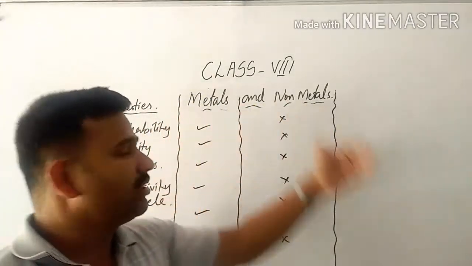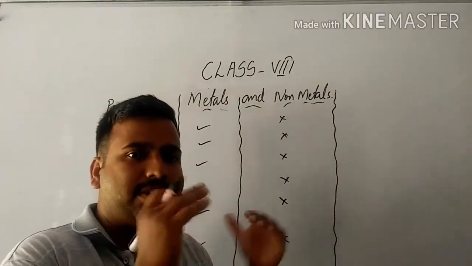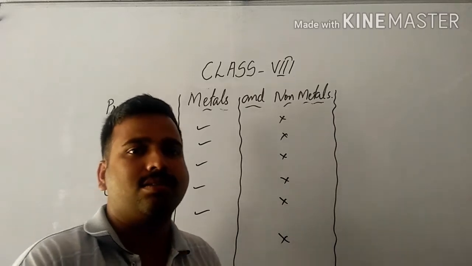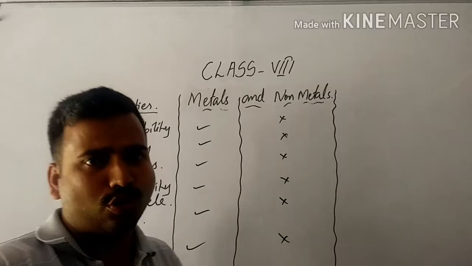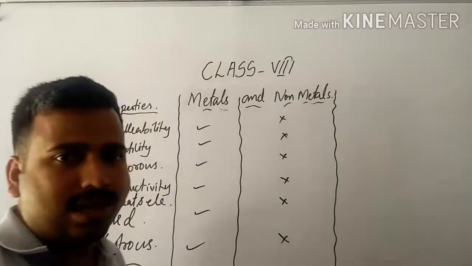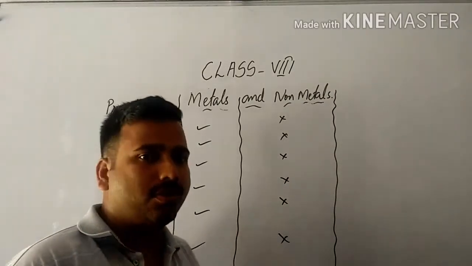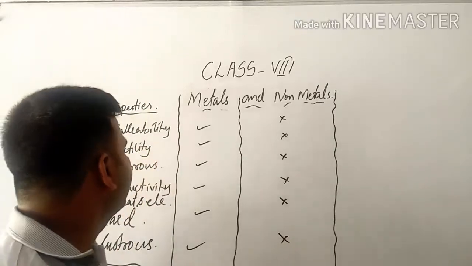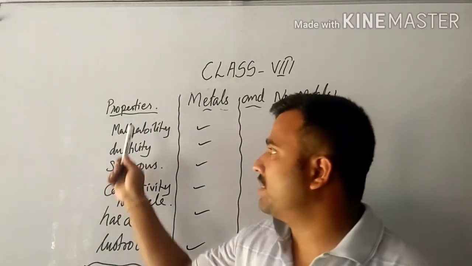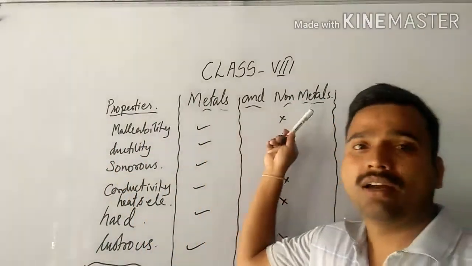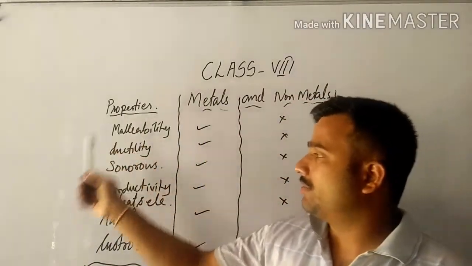We already discussed in the previous lesson that materials can be generally classified into metals and non-metals based on their physical properties as well as chemical properties. So in today's video we are going to look at certain physical properties of matter, especially materials such as metals and non-metals. So let us look at the first one.